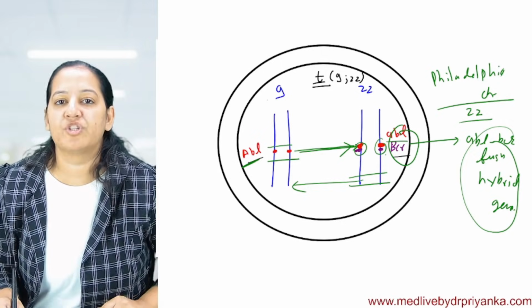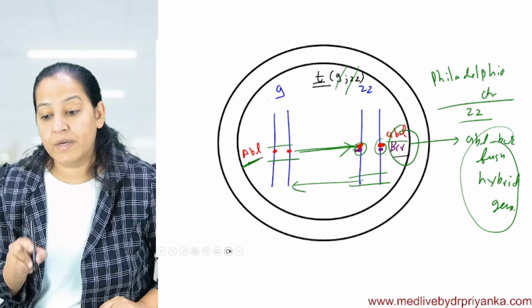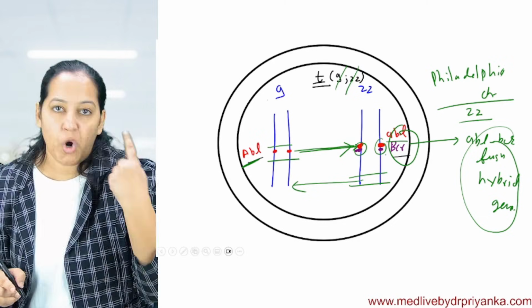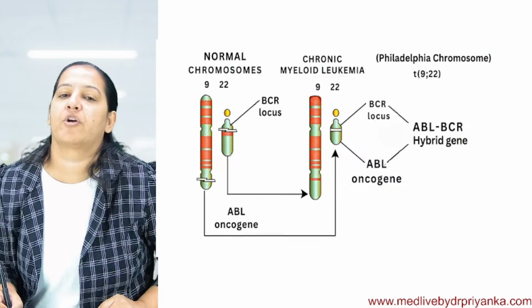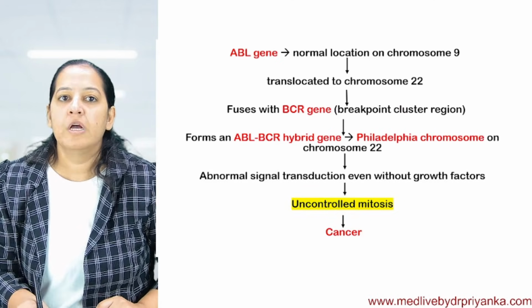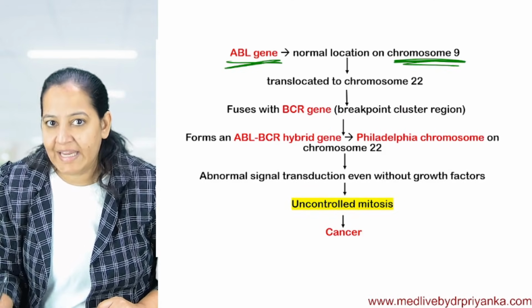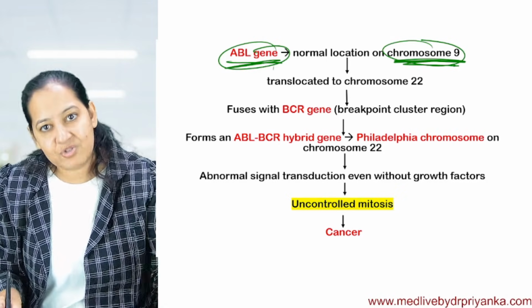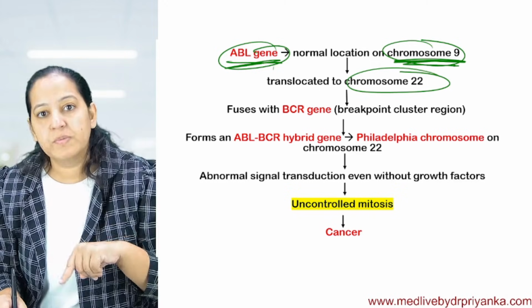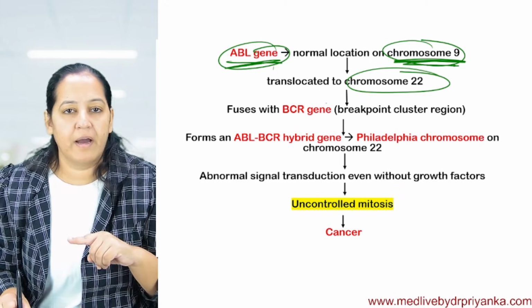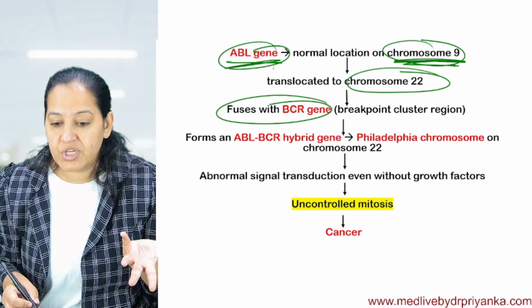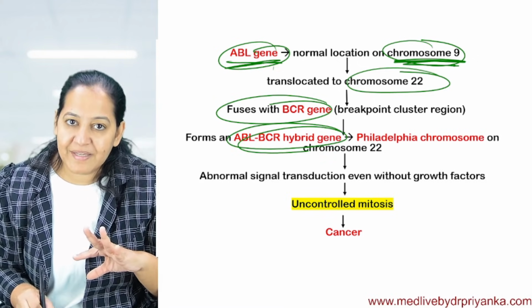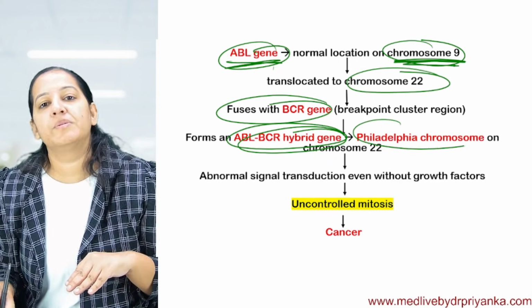So this is translocation between 9 and 22, and the hybrid gene is formed on 22, not on 9. That's why 22 is known as the Philadelphia chromosome. See the mutation. ABL is present on 9 and BCR is present on 22. The ABL from 9 is translocated to 22 in close vicinity to BCR and fuses with it, and a new gene is formed. The name of the new gene is the ABL-BCR hybrid gene.